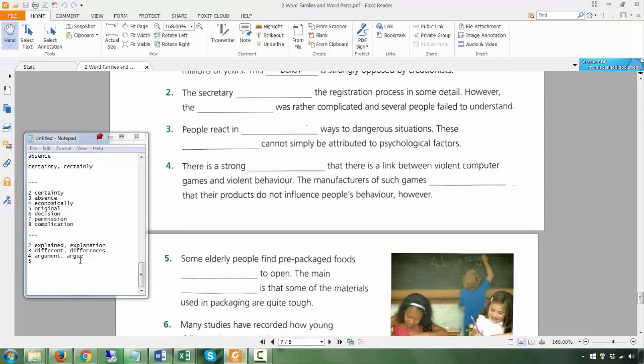5. Some elderly people find prepackaged foods find it difficult, adjective, to open the main. Then the main is the adjective. Here's your subject. So after the article you have to have a noun. The noun is here. This is the adjective and this is the noun. So the noun of difficult is difficulty.